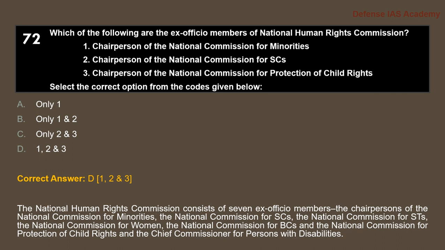The chairperson of the National Commission for Minorities, the National Commission for SCs, the National Commission for STs, the National Commission for Women, the National Commission for BCs, the National Commission for Protection of Child Rights, and the Chief Commissioner for Persons with Disabilities. So the National Human Rights Commission consists of these 7 ex officio members.